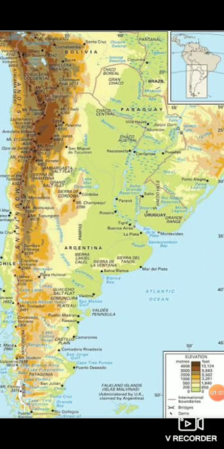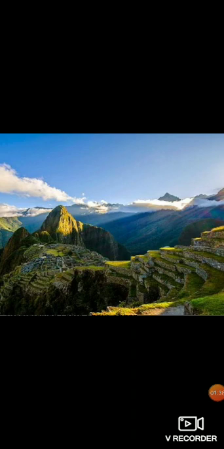Now, there are some very distinguishing geographical features of South America, out of which one of the most important is the longest continuous mountain range. If you observe the map on the screen, to the left hand side of the map, you will see that from the top till the bottom of that continent, there are continuous shades of brown. What does that show? It shows that there is a very long continuous mountain range without a break in between, and this mountain range is called the Andes.